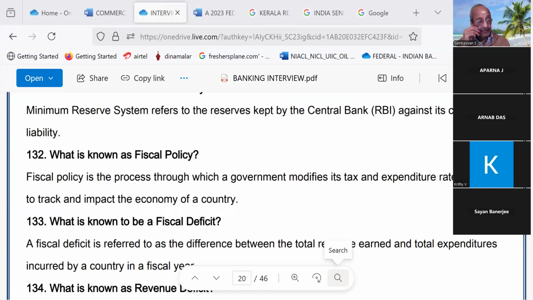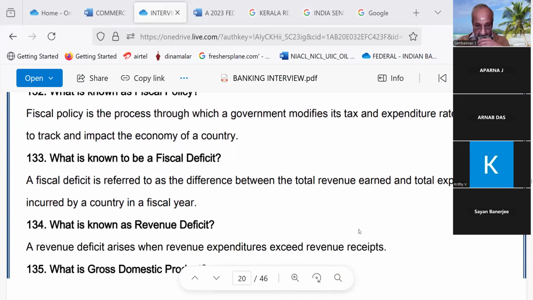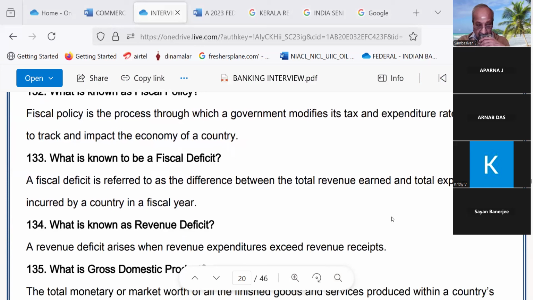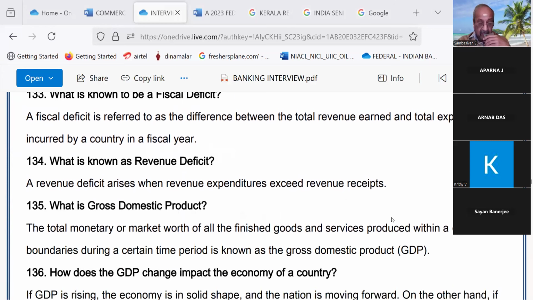Correct. What is known as fiscal deficit? A fiscal deficit is the difference between the total revenue earned and total expenditure incurred by a country in a fiscal year. What is known as revenue deficit? A revenue deficit arises when the revenue expenditure exceeds revenue receipts.